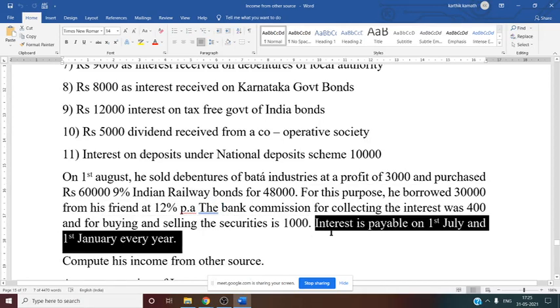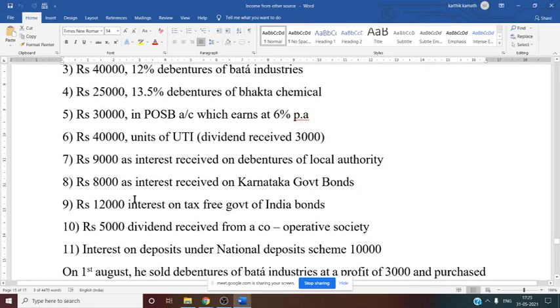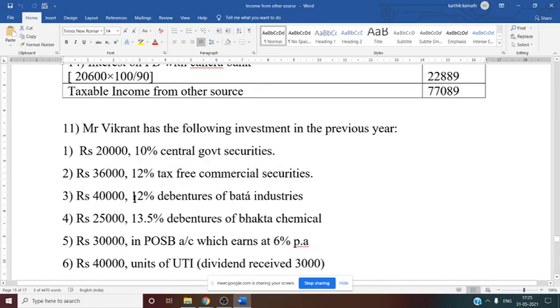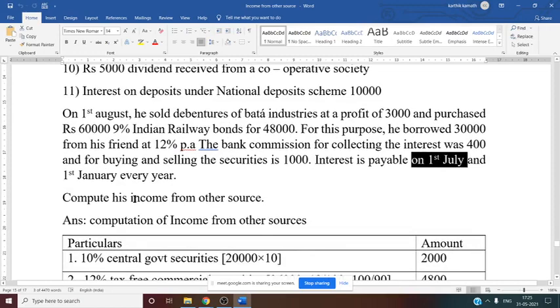Then interest payable is on 1st July and 1st January of every year. So this is paid on 1st August, which means 1st July is already surpassed. That is also the reason we can take 1/2, or else you can say if he has purchased any bonds somewhere in between the year, again you have to consider 1/2. So this is the problem of 16 marks. Now let us see the solution, one by one.